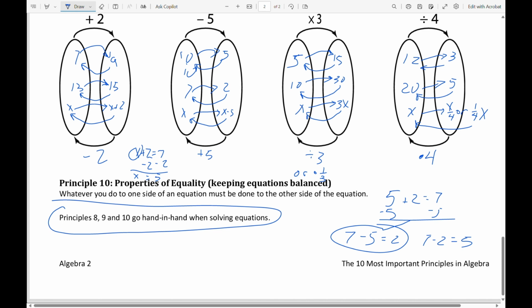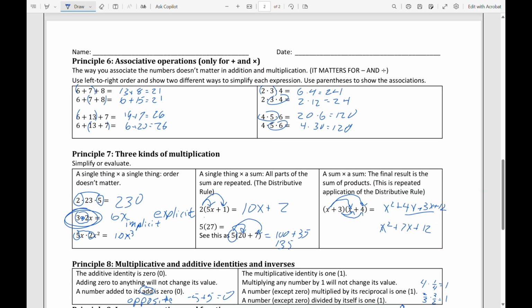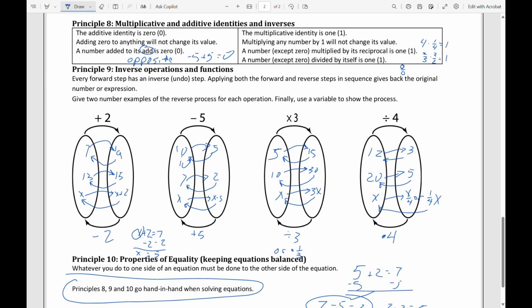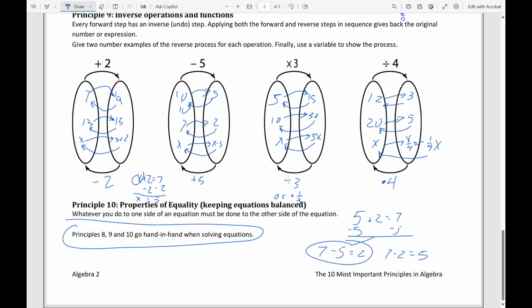So principle number 8 was the idea of reversing steps, and that when I reverse a step, it takes me back to the original, and whatever I do to one side of an equation, I have to do to the other. These, along with principle number 2, the substitution idea, will govern this whole entire year.